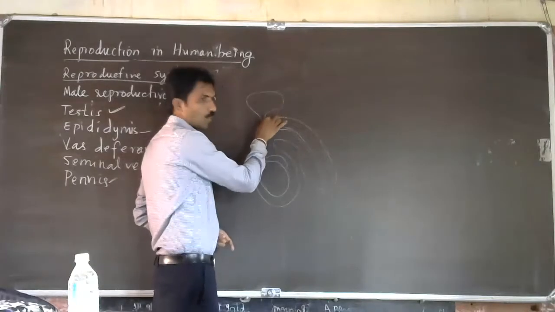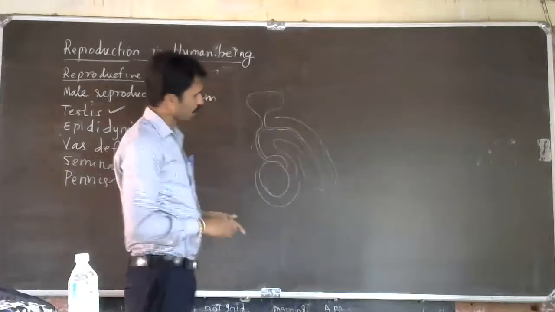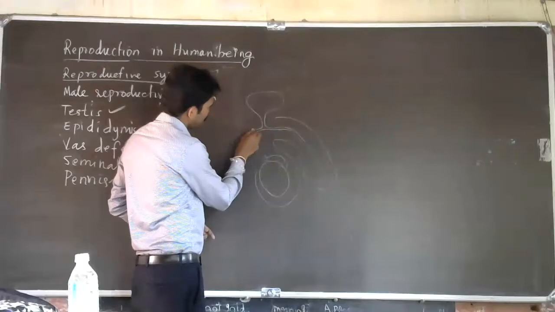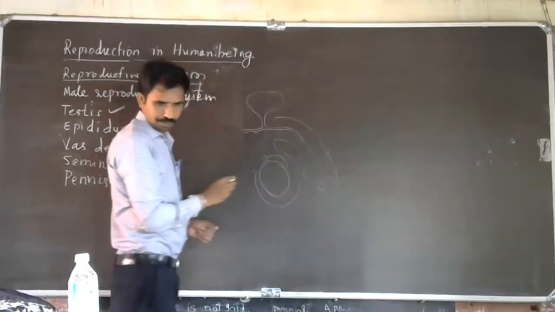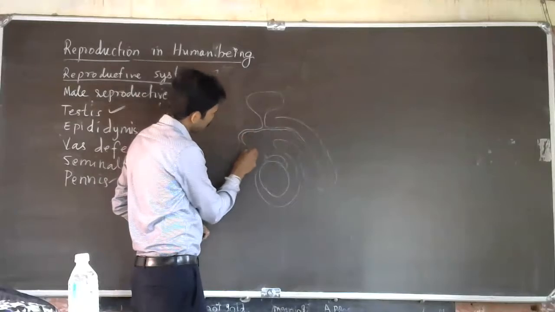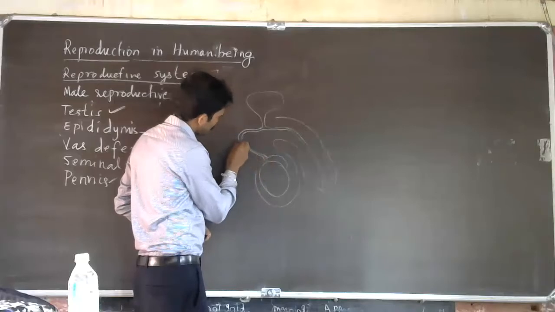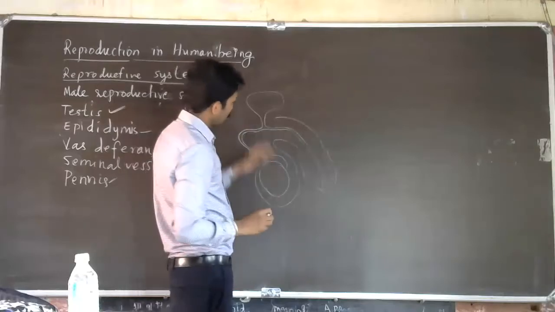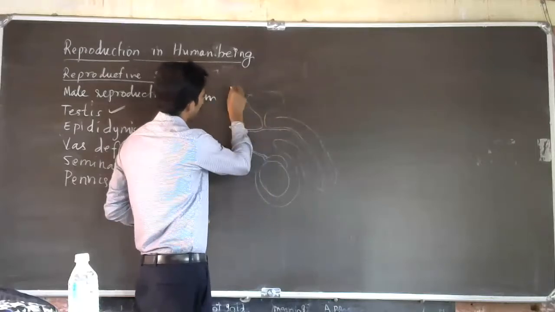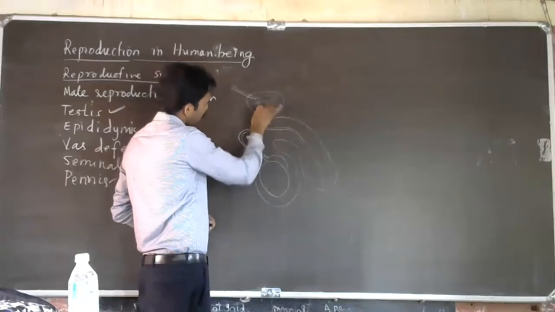The urinary bladder ends with the urethra. The urethra is connected to this tube. You can see this picture here. This is the ureter. The ureter joins like this, and urine is deposited there.